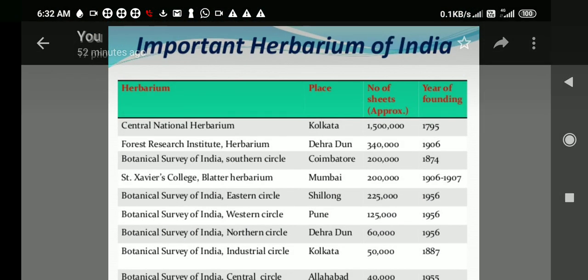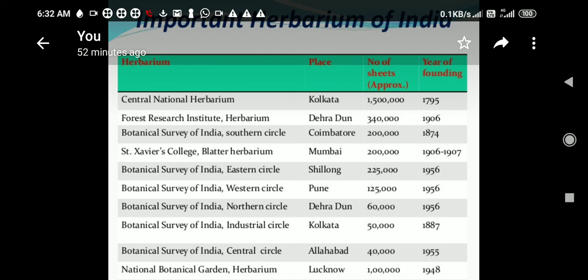Now these are the important herbaria of India. Some of them you must know. Central National Herbarium, that is located in Kolkata. I think this is the oldest one, the first herbarium in India. Then Forest Research Institute located in Dehradun, Botanical Survey of India, Coimbatore, St. Xavier's College, Mumbai. At least a few of them you should remember, because they are asked in competitive examinations, and I can also ask in your midterm test.